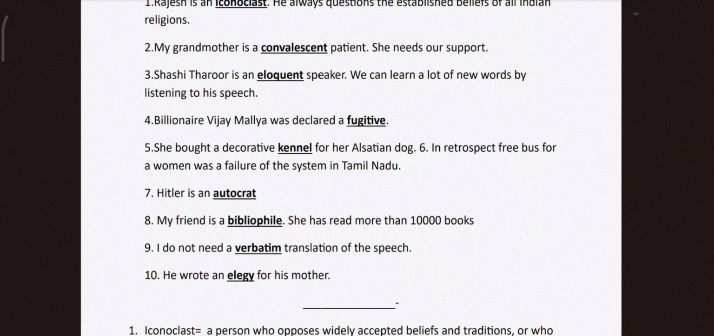My friend is a bibliophile. Bibliophile is a person who reads frequently, who collects books. I do not need a verbatim translation of the speech. Verbatim means exactly the same words as were originally used. So word by word translation. Next. He wrote an elegy for his mother. So elegy is a sad song, a poem or other work of art that expresses grief or mourning for the loss. So he has written a poem about the loss of his mother.